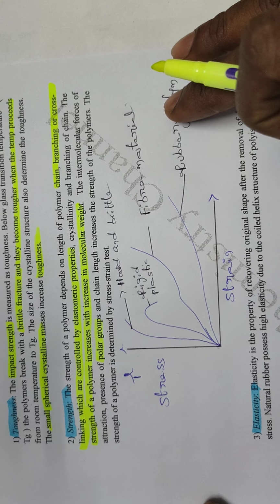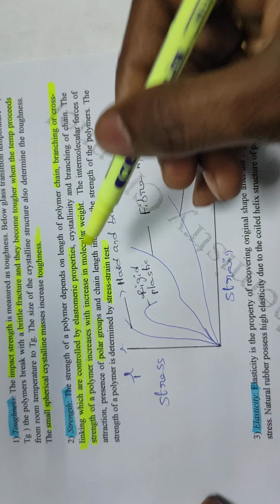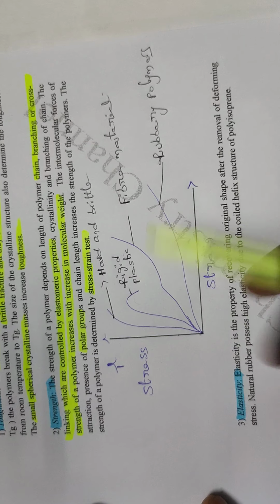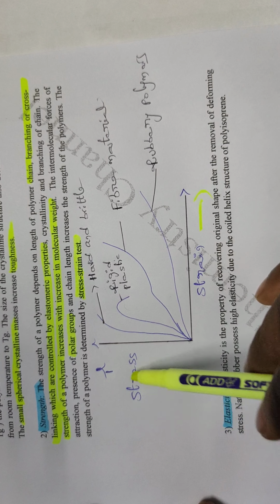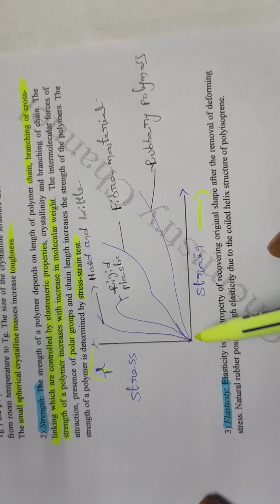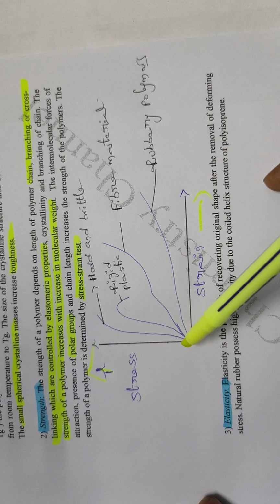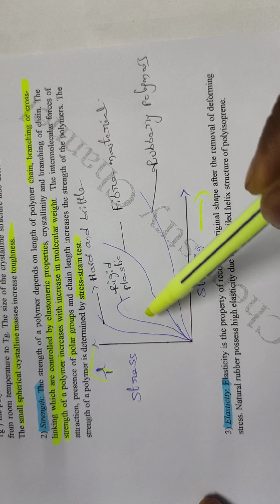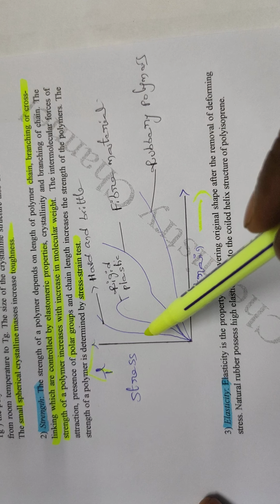The strength of the polymer is mainly determined by the stress strain test. Here you can see the graph: on the x-axis strain and on the y-axis stress. As stress increases, you can observe the strain. The graph differs for hard and brittle polymer, rigid plastic, fiber material and rubbery materials. So these are the stress strain test graphs.